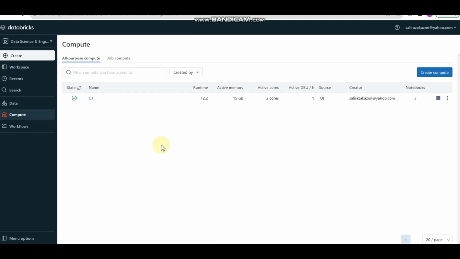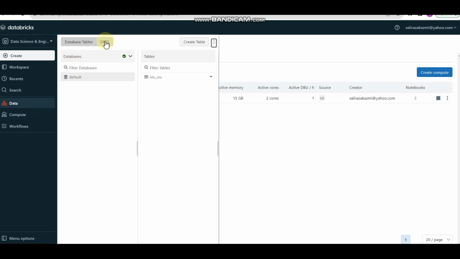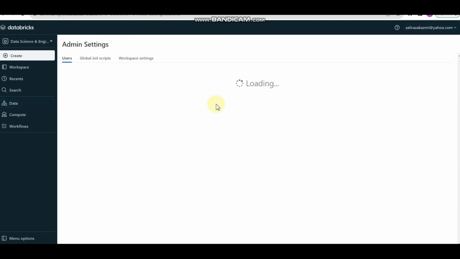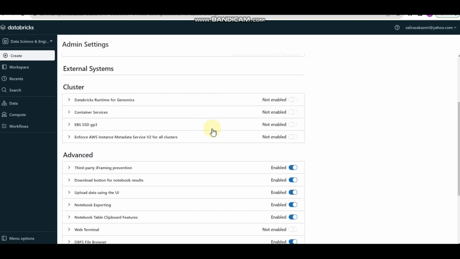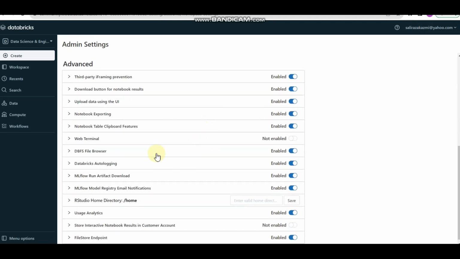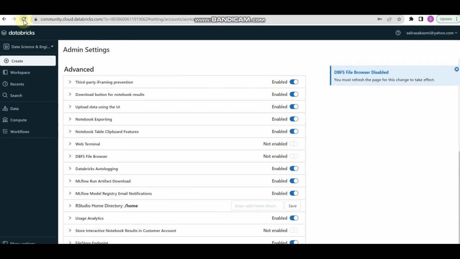One more quick thing I would like to tell you about: if you don't see the DBFS folder here, in some cases you may not be able to see it. What you need to do is go to admin settings, and under admin settings go to workspace settings, scroll down, and find DBFS file browser. If it's disabled, you need to enable it. Let me show that by disabling it, and now I am going to refresh this page.